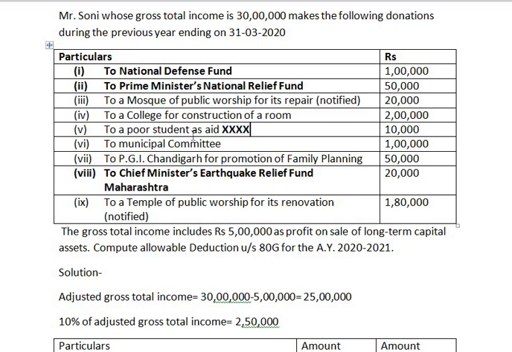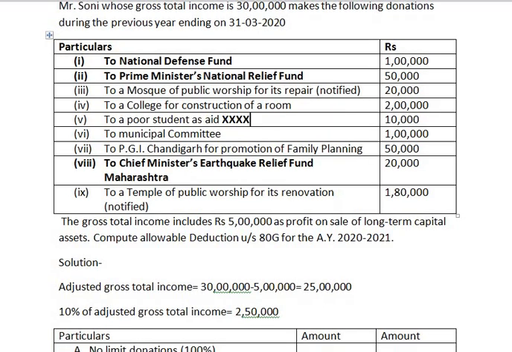So except this, all other points are taken while solving the sum, that is, it comes under with limit donation.